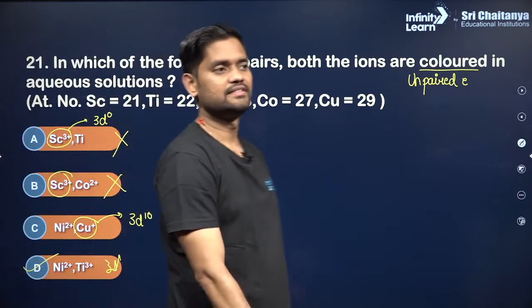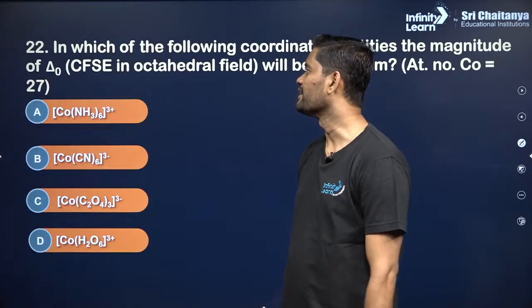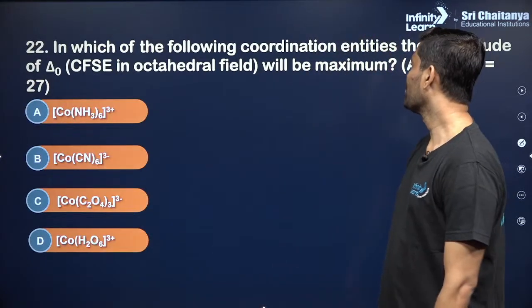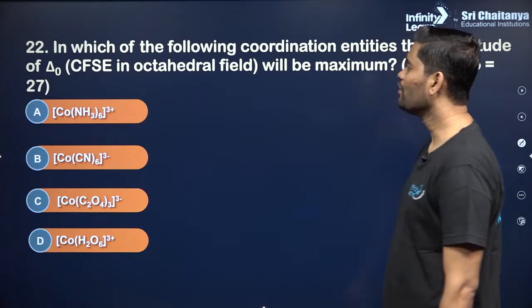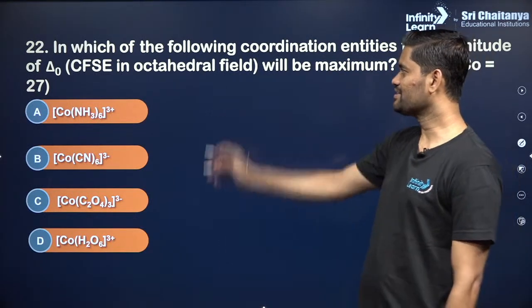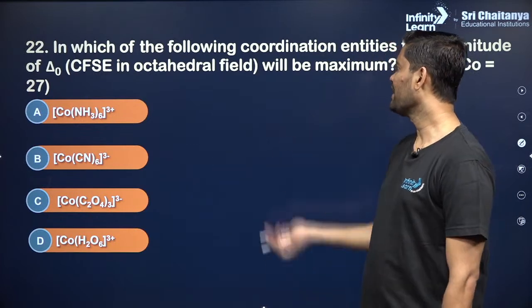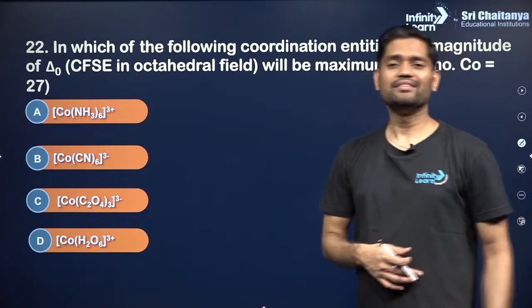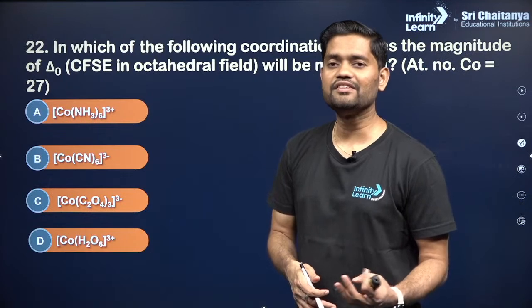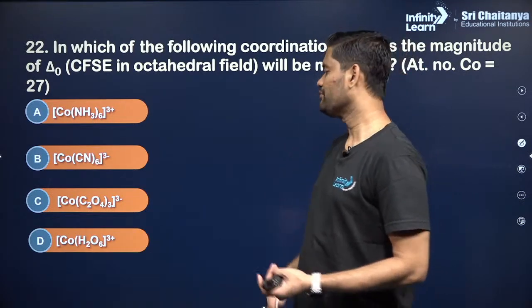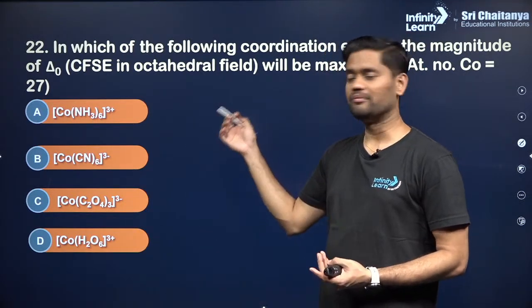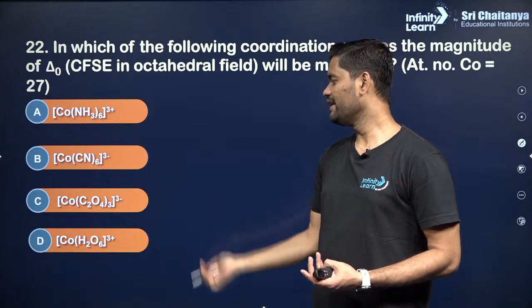Clear? Sure. Next, in which of the following coordination entities will the magnitude of delta naught, that is crystal field splitting energy in an octahedral field, be maximum? See, the magnitude is maximum when there is a strong field ligand. So you have to identify the ligand. There are 4 ligands: ammonia, cyanide, oxalate and water.